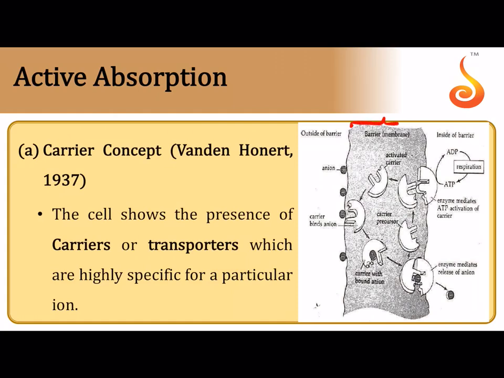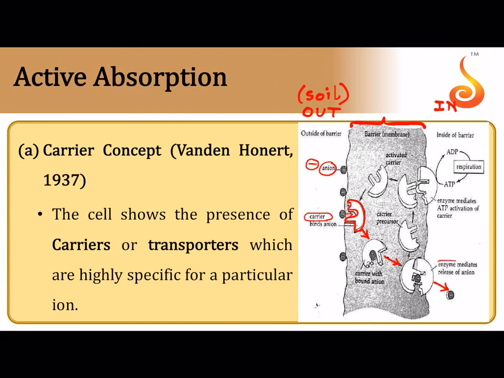Now see, this is the plasma membrane of the root cell. This is the outside, that is the soil. So out means it is the soil and inside means it is the cytoplasm. Can you see that there are certain ions outside? These ions are referred to as anions because they are negatively charged ions. Now there are special proteins sitting in the plasma membrane which are meant to carry these anions. These are referred to as the carrier protein. See how the carrier protein is binding to the anion and then it is turning itself by 180 degrees, and then you can see it is rotating and it is releasing the anion to the inside of the cell.